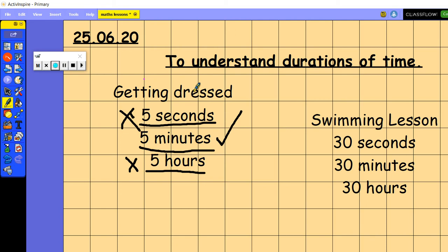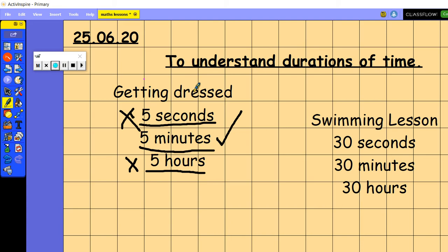Because if you think back to our PE lessons, when we got changed in the classroom, we would put our 5 minute timer on, which was our Mission Impossible music, and try to beat the 5 minute timer for getting changed. So 5 minutes is about the right amount of time for getting dressed.